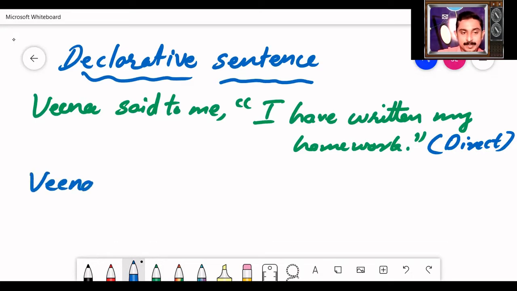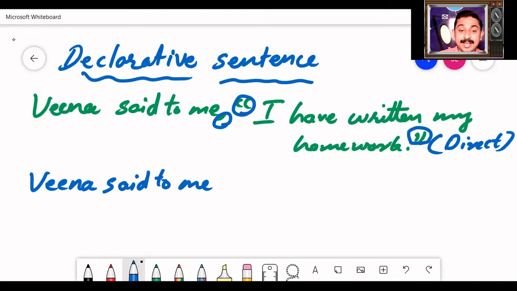Veena said to me. Second rule is remove comma, inverted commas. Remove comma and inverted commas and write the conjunction that. Okay, that is a must when we change a sentence from direct speech to indirect speech in a declarative sentence. That. Next is the change of the pronoun. Identify the pronoun here. Pronoun is I.